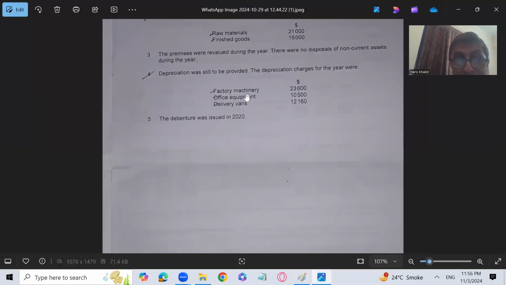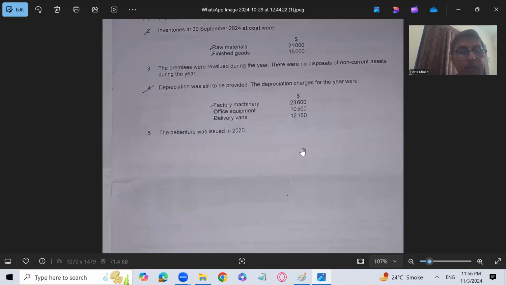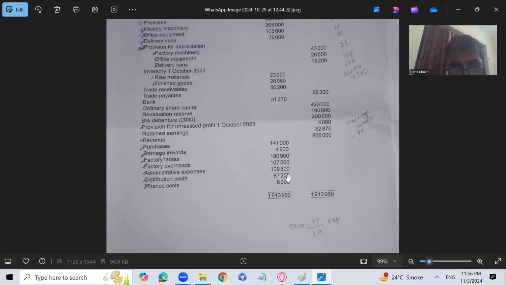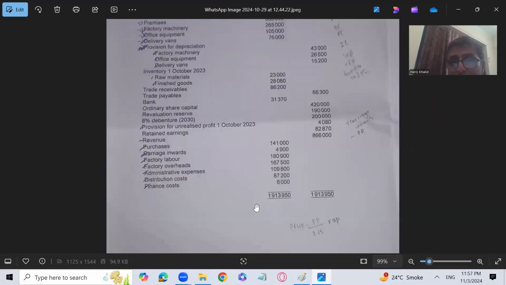Okay, now let's talk about the admin expenses. There is a depreciation on office equipment which needs to be added to admin expenses, and that is going to be 10,500. Let's see the amount of admin expenses first. That is 109,800. So 109,800 plus 10,500, which is the depreciation on office equipment. Always remember, my dear students, that office equipment is used in the office, so that will come in the office and administrative expenses.